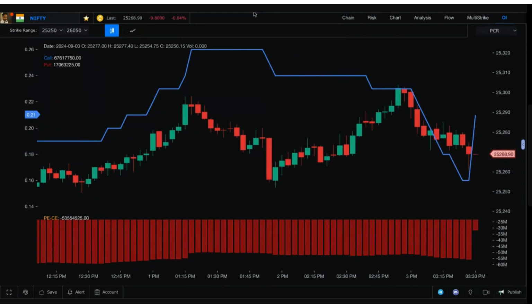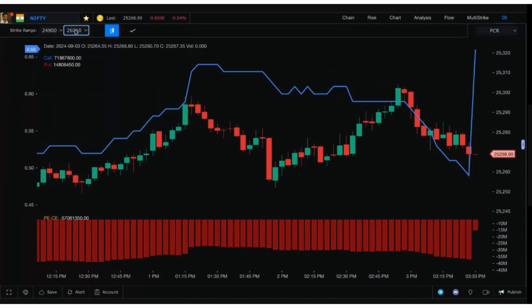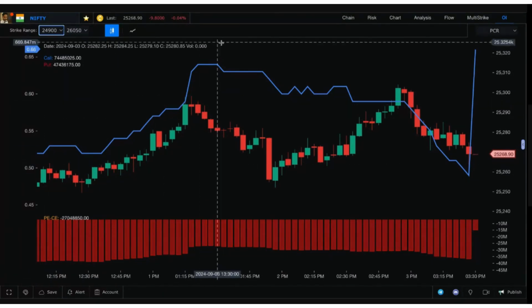So how do I add that PCR line on the chart? No, you do not have to set it. Basically, you select the strike range on the top left option, and based on that range, it will plot the PCR chart for you. Suppose I want this for a particular stock, apart from the index, can I have it for that stock as well?